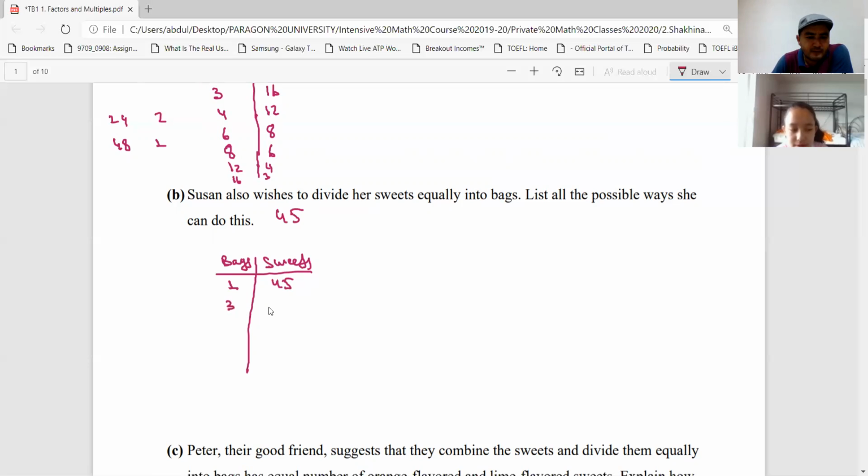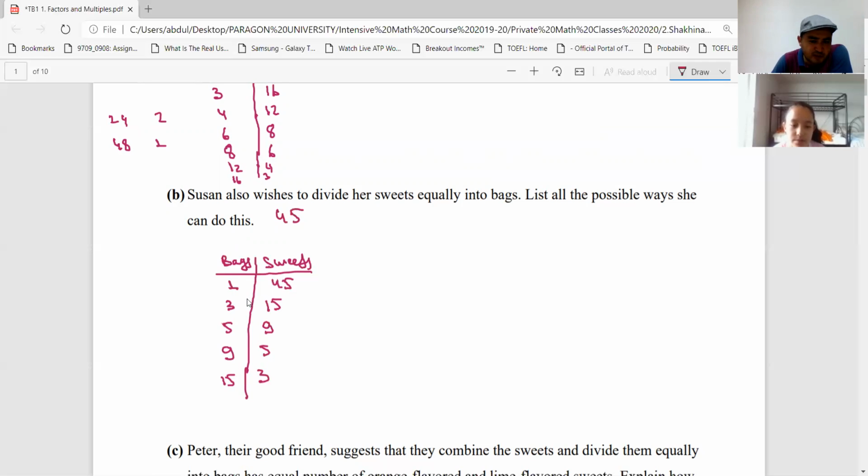3, right? 15. Yeah, next number is 5. If it is 5, this one is 9. 5 bags, each bag contains 9 sweets, right? Next one is 9 bags, each bag contains 5 sweets. Next number? 15. So each bag contains 3.